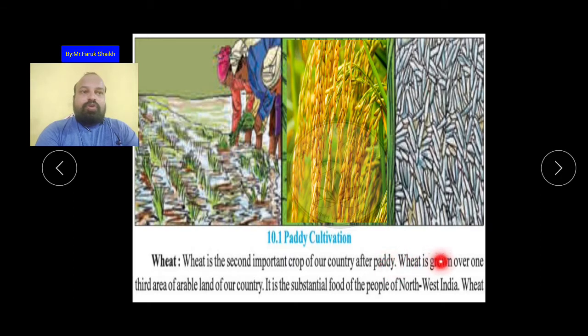So wheat is grown over 1/3 area of arable land of the country. Wheat is the second most important crop of our country after paddy. Paddy is grown in a fourth of the total production area, and wheat is grown over 1/3 area of arable land of our country. It is suitable for food of the people of north west India, and it is a substantial food of north west India.